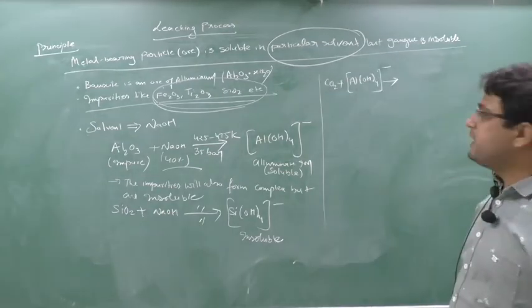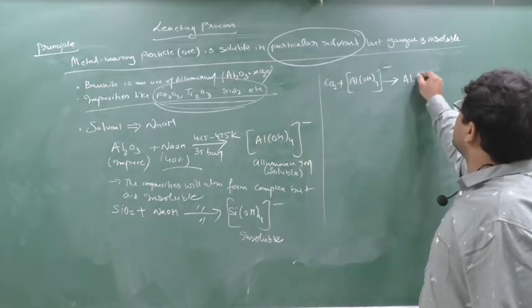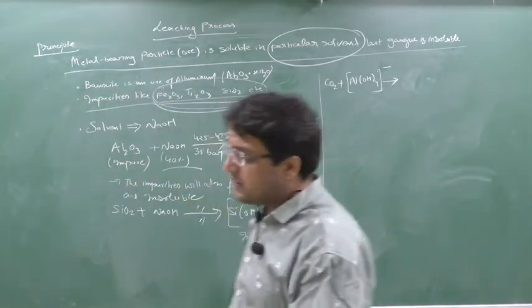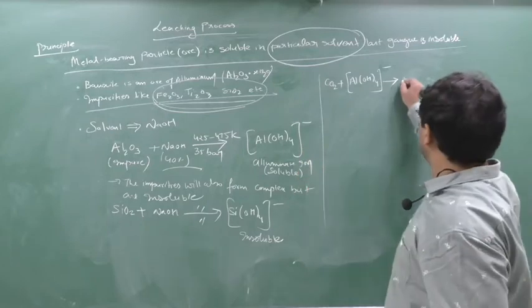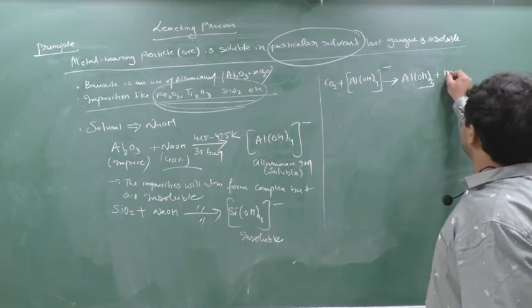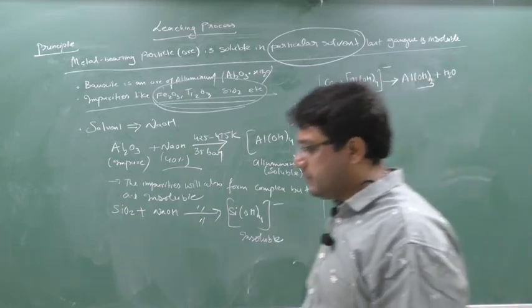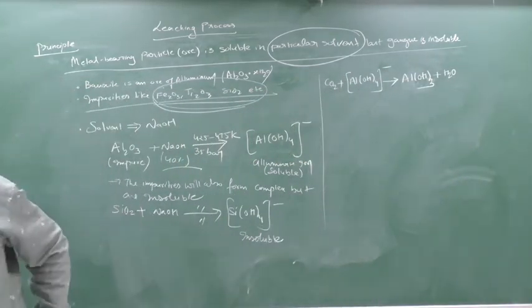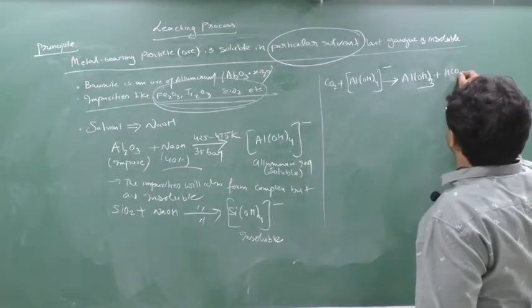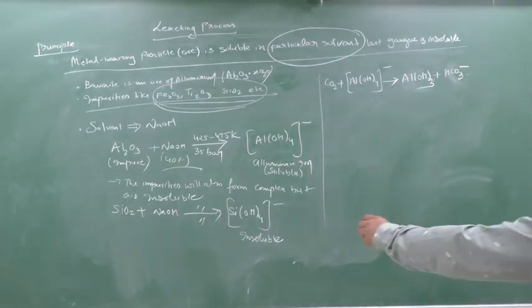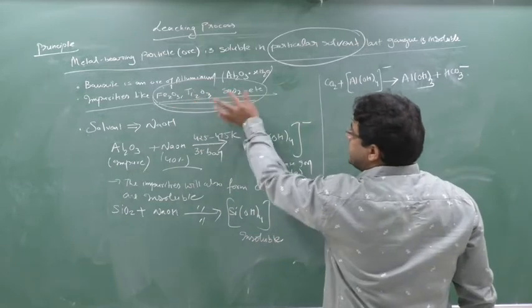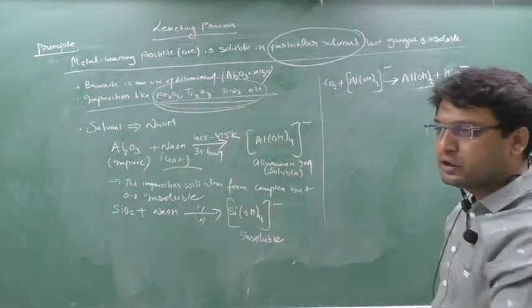When I do this, I will get aluminium hydroxide plus H2O, yes or no? I will get aluminium hydroxide, plus H2O plus CO2, or I will get here bicarbonate ion, HCO3 minus, like this. So see, this is soluble, this is insoluble, so its hydroxide also will be insoluble. The things which are insoluble will be removed.